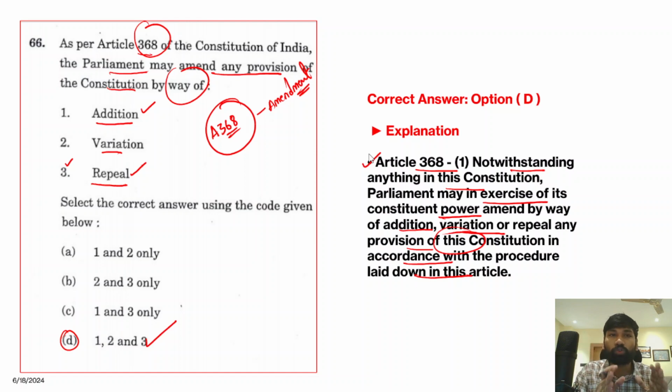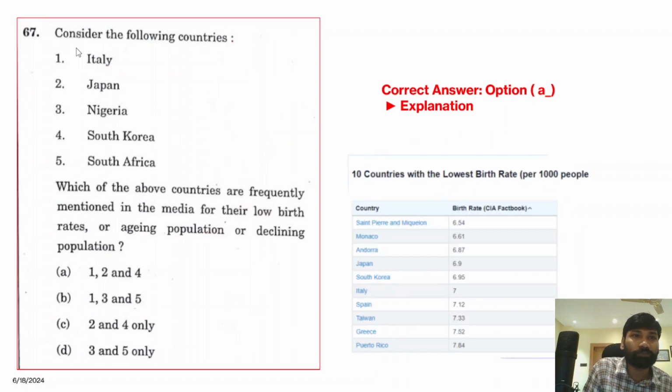So therefore you should also pay close attention to the important articles which are dealing with the important provisions of the constitution. So the next question, without any delay: consider the following countries. Now before going through these countries, let's read about this. Which of the above countries are frequently mentioned in the media for their low birth rates and aging population and declining population?